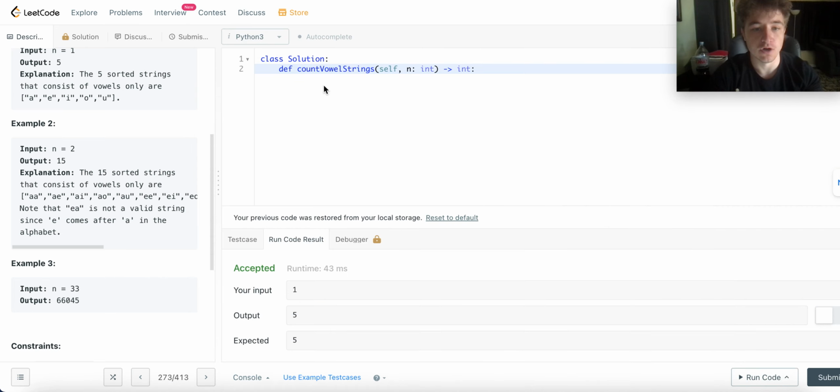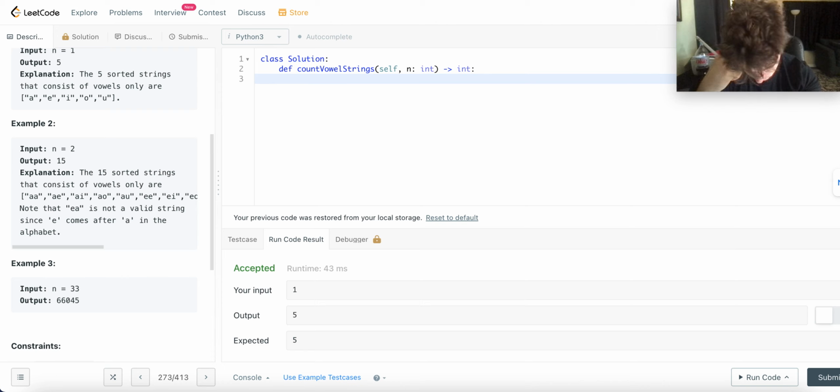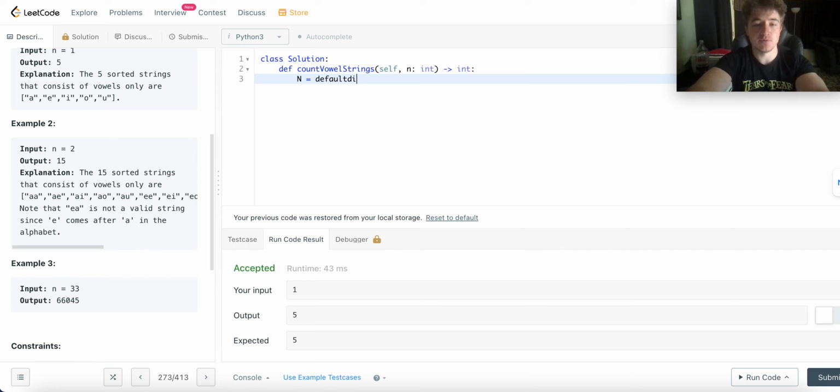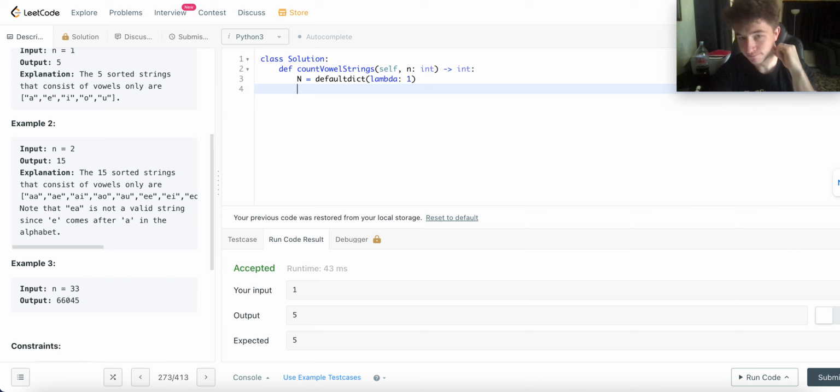Okay, so well, we'll just do it with a default dict. So we'll create n with a default dict where the default value is 1 to represent our values, I guess, because that'll be the default value.